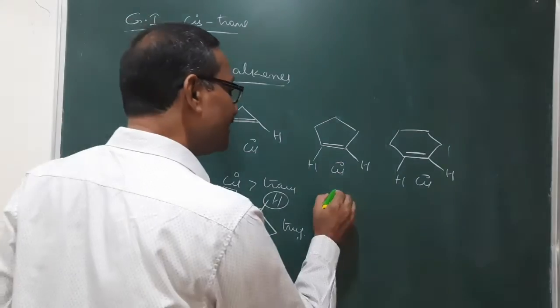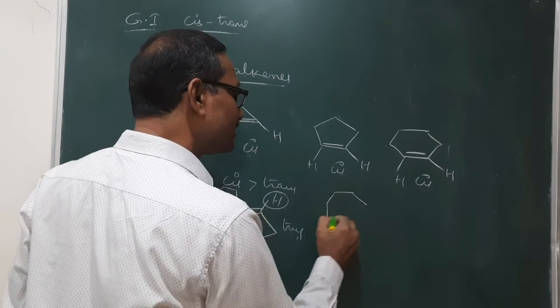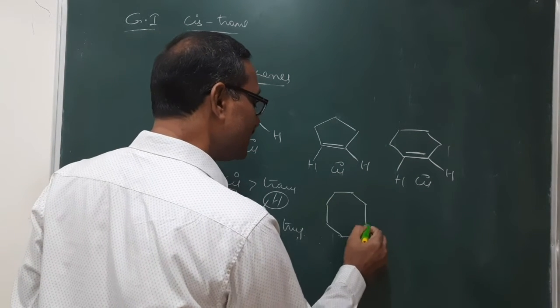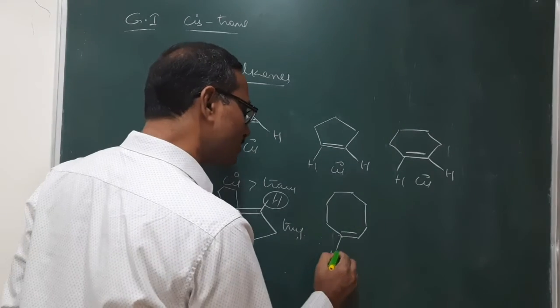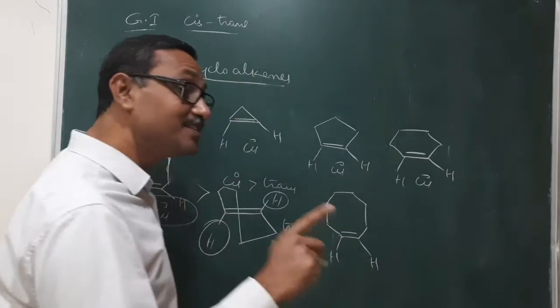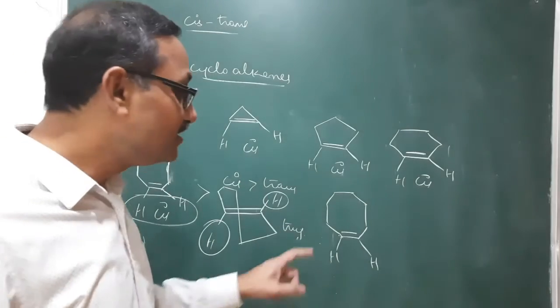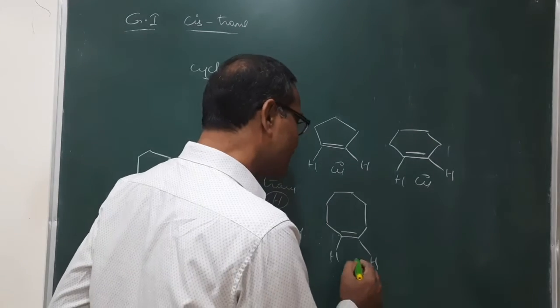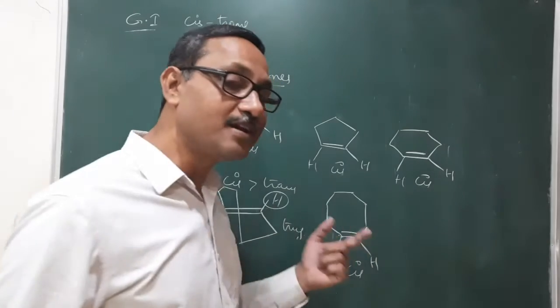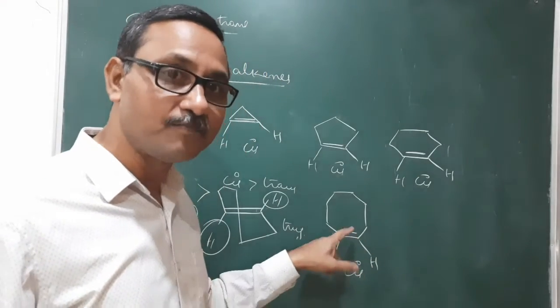Now, here I am taking 8 carbon atoms. By taking 8 carbon atoms or more, cis and trans both are possible, but trans is more stable than cis. In this case, cis is less stable. Here trans is more stable. Of course, it is a cis, and it is less stable when compared with the trans form of this one.